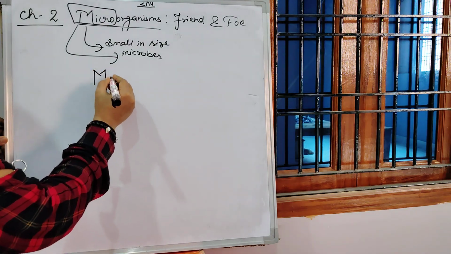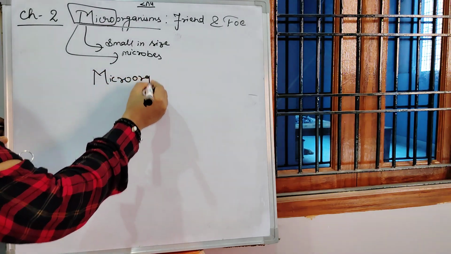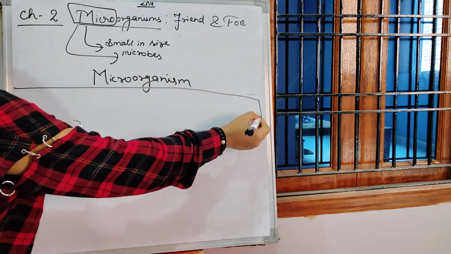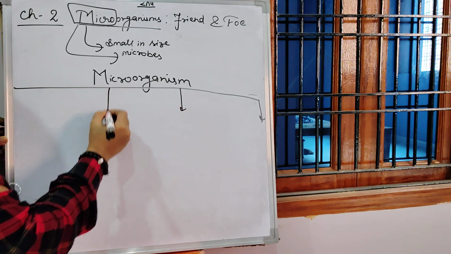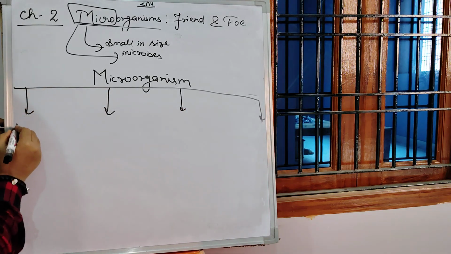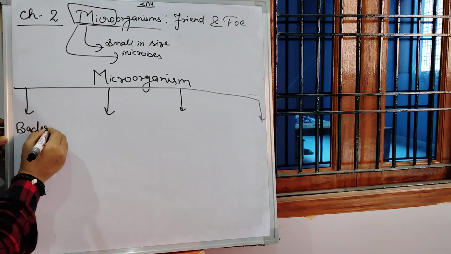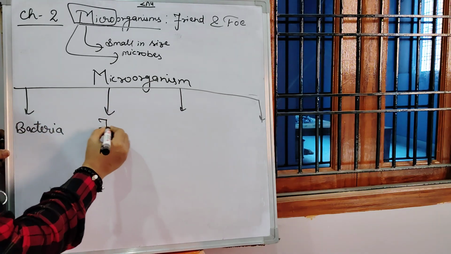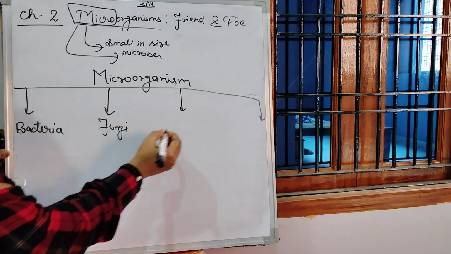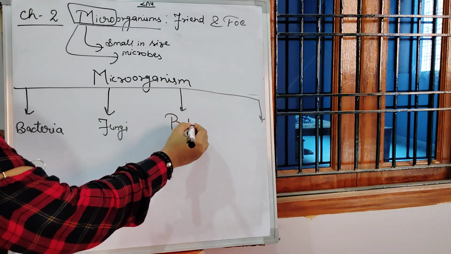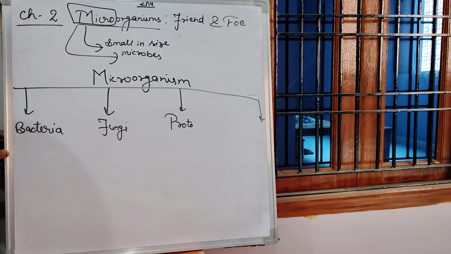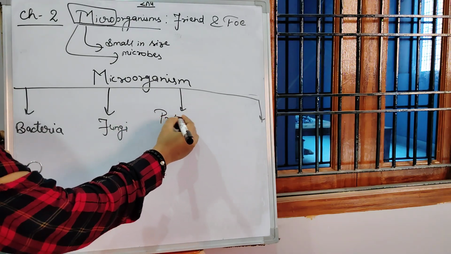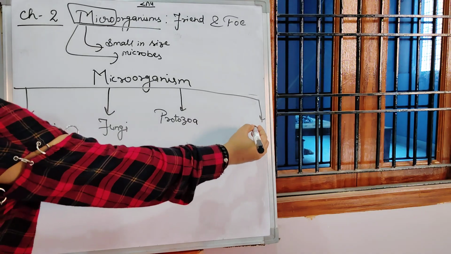these are classified into four groups. First is known as bacteria. Then fungi, then protozoa, and here is algae.